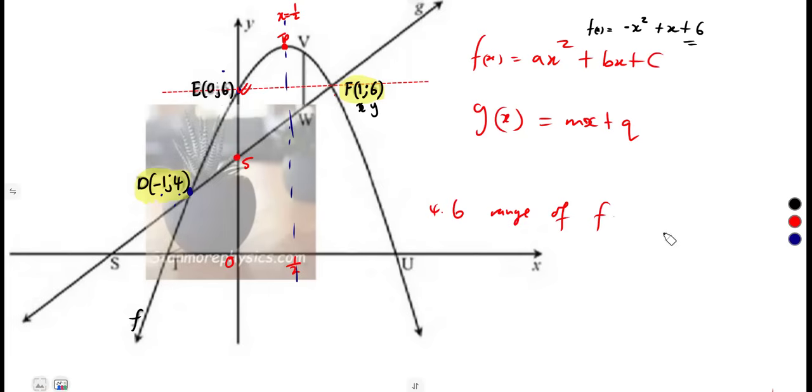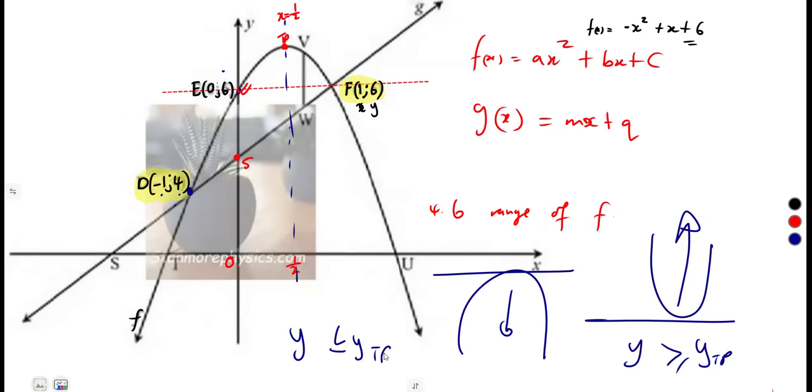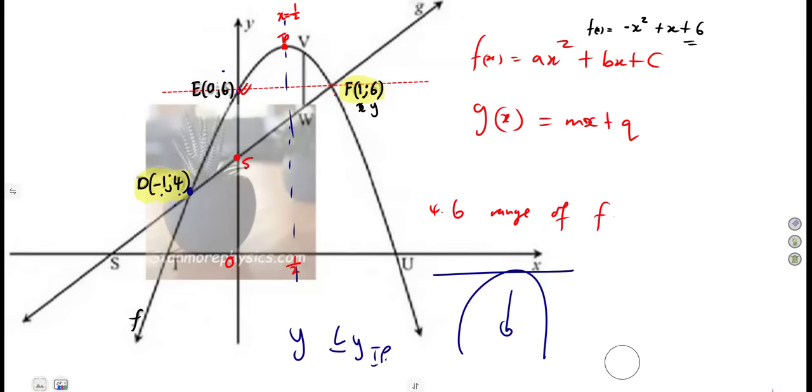Dealing with the quadratic function, if it is like this, from the turning point going up, the y values are greater than or equal to the value of y at the turning point. If you're dealing with this type of graph, which is concave down, from the turning point going down, the y values are limited, less than or equal to what? The y value at the turning point.